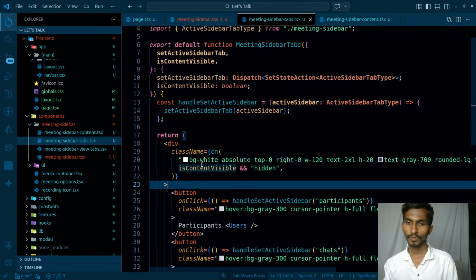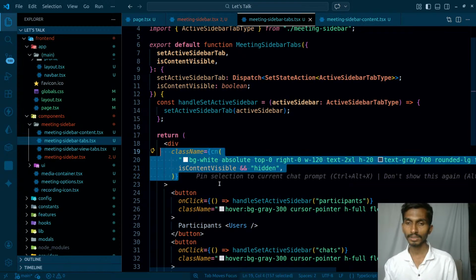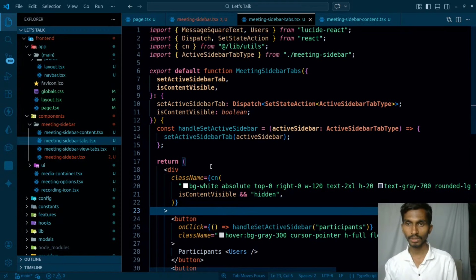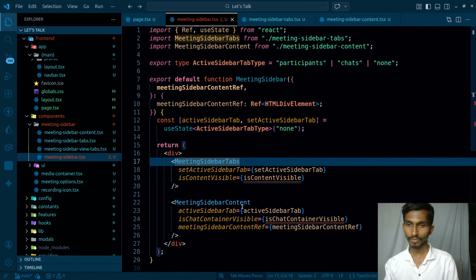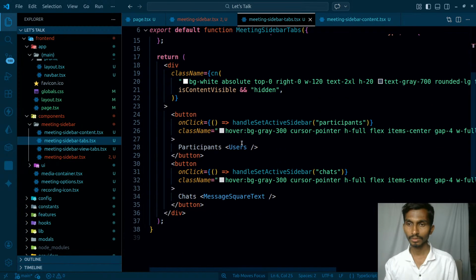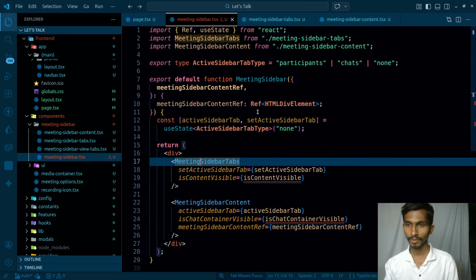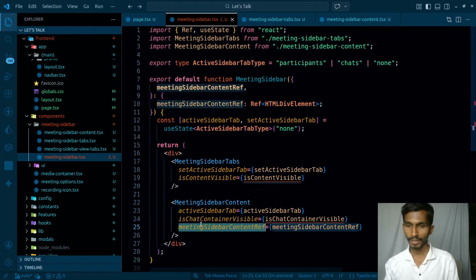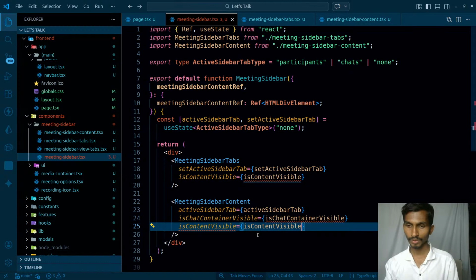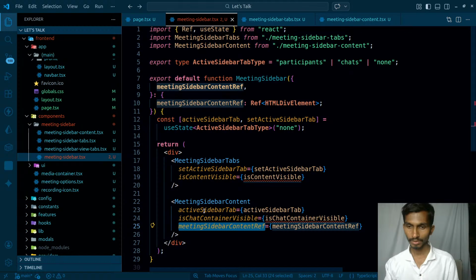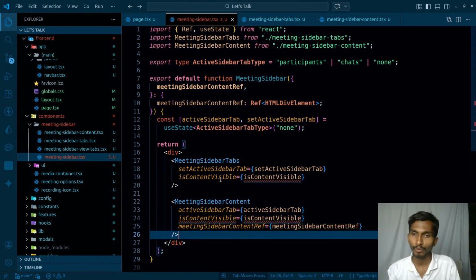Okay, that's it. So if content is visible, in that case this is going to be hidden, and that's what I want. What is the problem here? No problem as such. Is content visible does not exist actually, so that is the problem. And same here, is content visible is going to be is content visible. I have to create this.